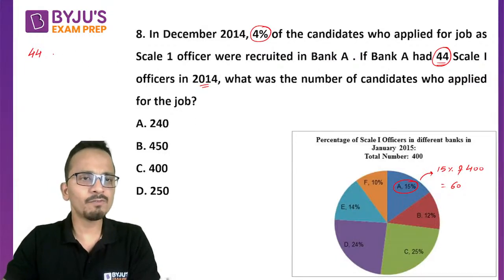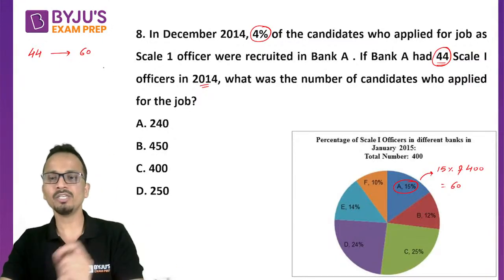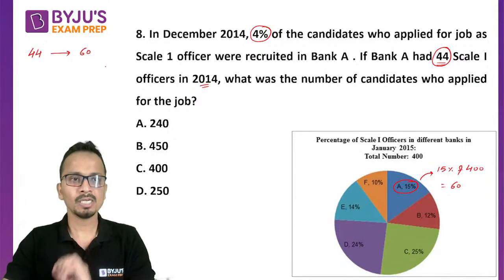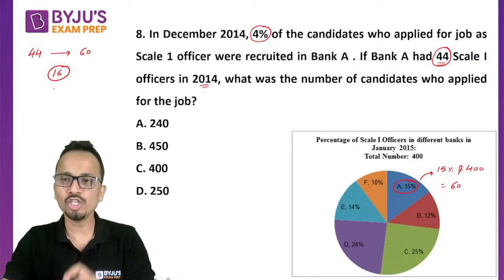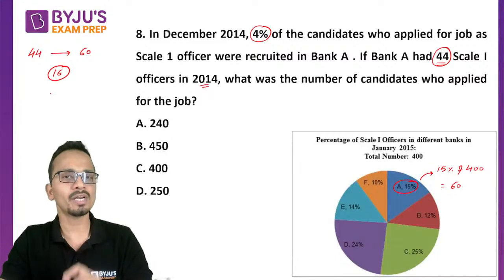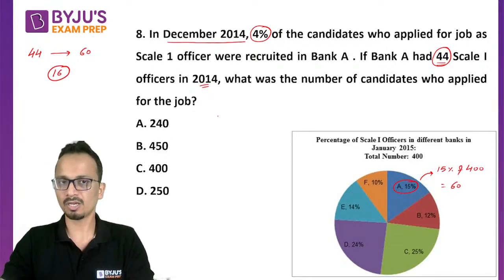So the number of Scale 1 officers has increased from 44 to 60 from 2014 to January 2015. So I can say that 16 Scale 1 officers were newly recruited in December 2014. All right.